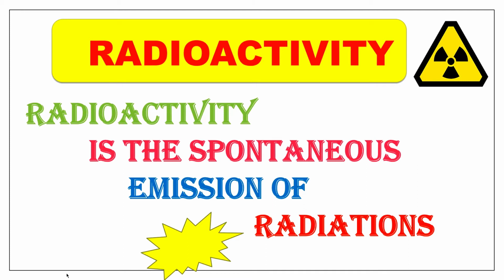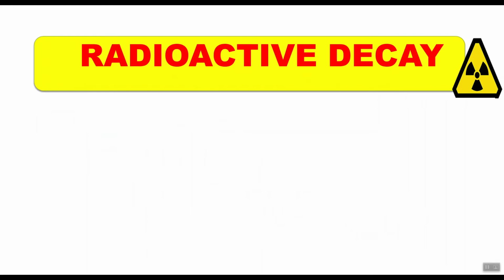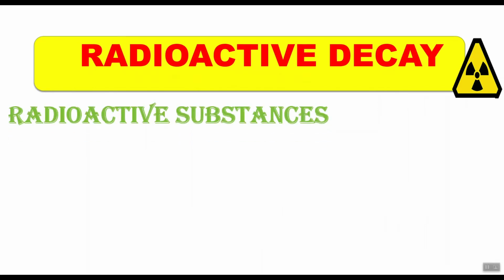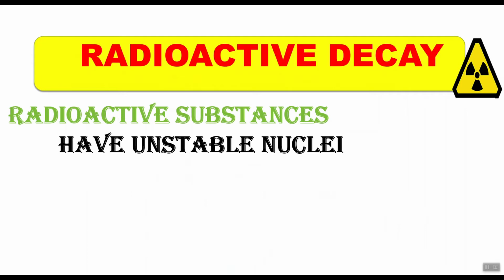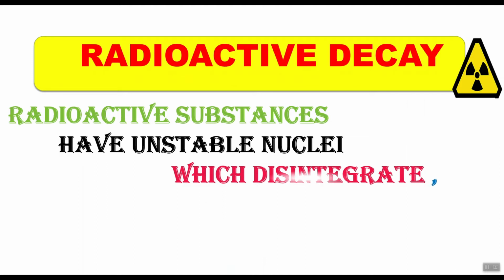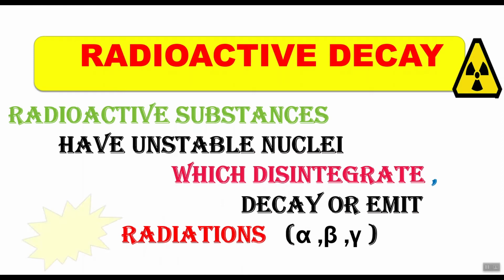But what kind of substances undergo radioactivity? Let's see. Those substances which undergo radioactivity are known as radioactive substances. So radioactive substances emit radiations. But why do they emit radiations? Because radioactive substances have unstable nuclei which disintegrate. Disintegrate means breaking down of something into small pieces, decay or emit radiations.